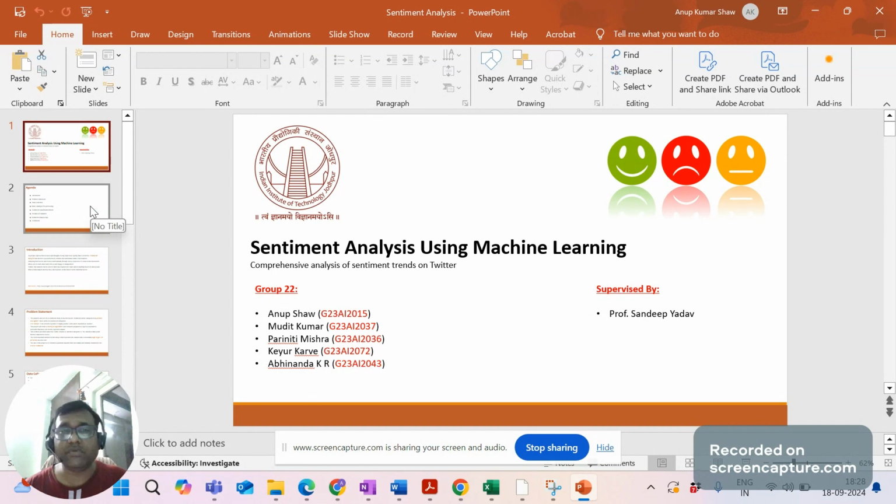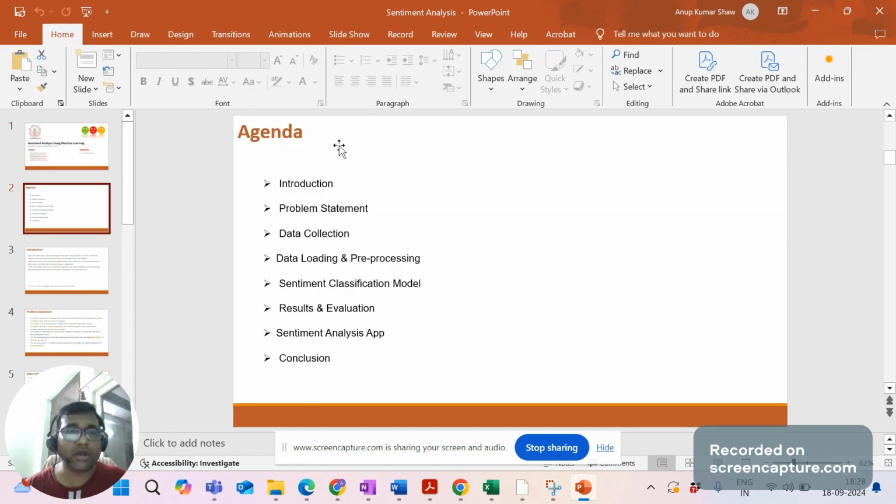Without wasting time, I'll go with the flow of how we will keep this presentation short and simple. I have prepared this PPT, which will be helpful in understanding things quickly. First I'll go with the introduction, then the problem statement, data collection, then data loading and pre-processing, because we have not directly used the dataset and started modeling. We have done some cleansing activities, and then we proceeded with the modeling or algorithm. So for the sentiment classification model, we have done the classification. Then the results and evaluation, and then I'll also go through the app that we have created for this project.